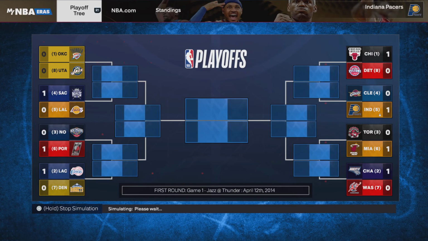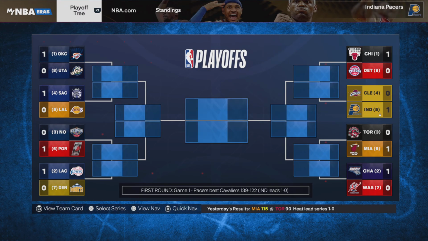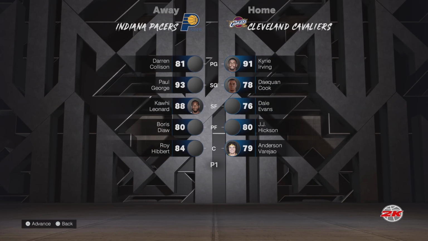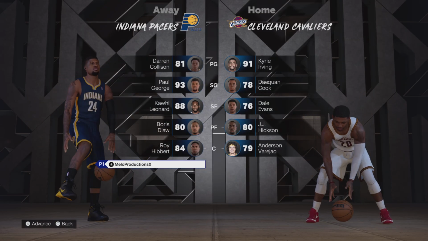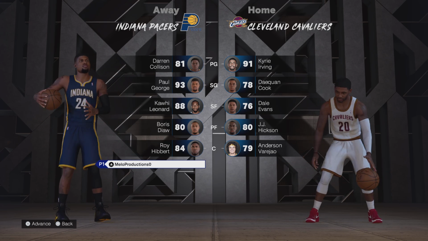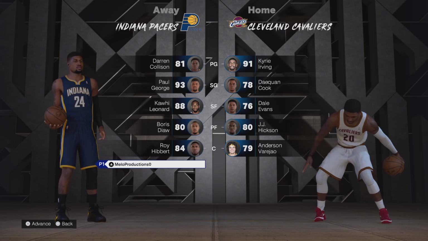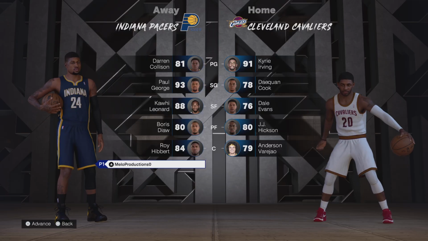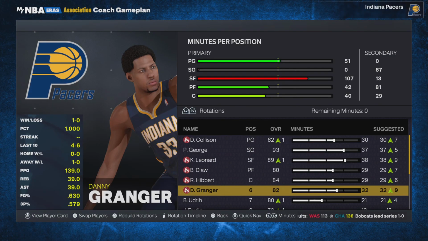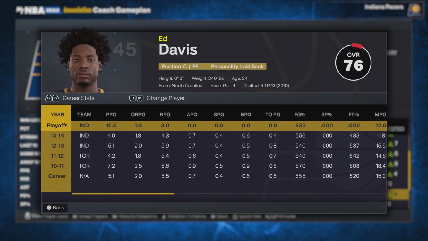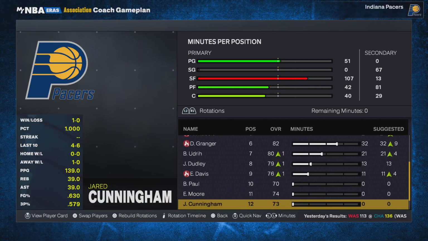We're facing the Cavs like the 8th time. This is the second time. Sorry. They have Kyrie, Daquan Smith, Dale Evans, JJ Hickson, and Anderson Varejao. Did we do any interesting games? No, we just have Boris Diaw starting instead. Did we trade? No, we did not trade Danny Granger. Wow. Ed Davis, our signing, is averaging 10 points per game in the playoffs.